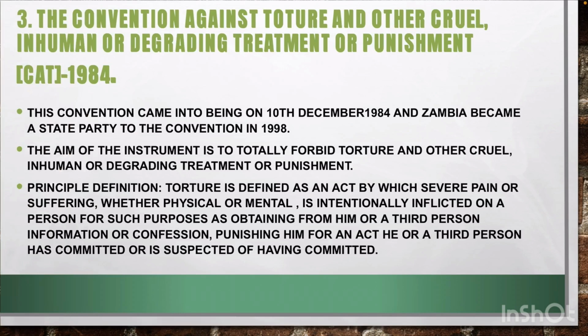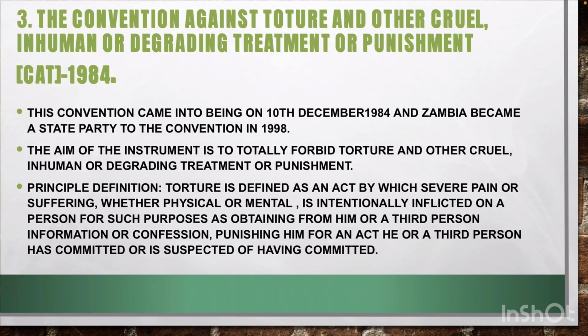Torture is defined as any act by which severe pain or suffering, whether physical or mental, is intentionally inflicted on a person for such purposes as obtaining from him or a third person information or confession, punishing him for an act he or a third person has committed or is suspected of having committed.